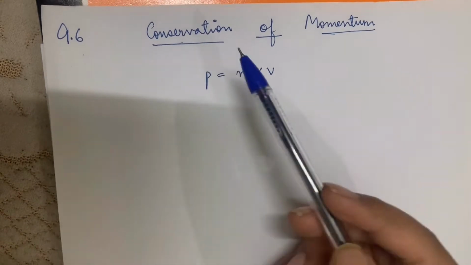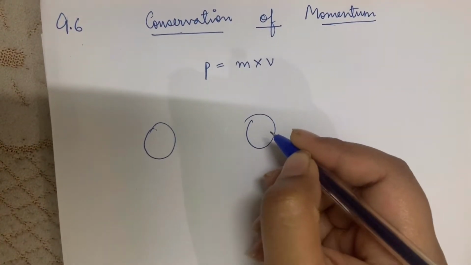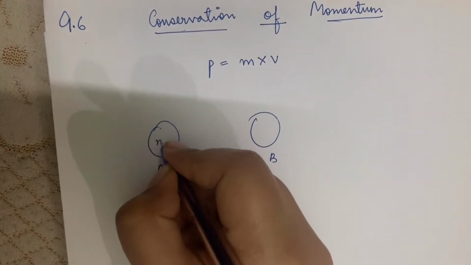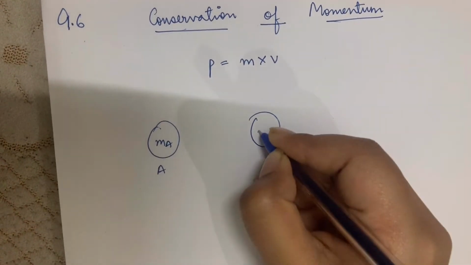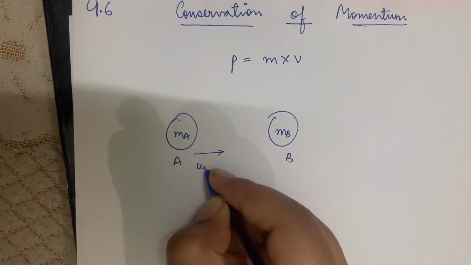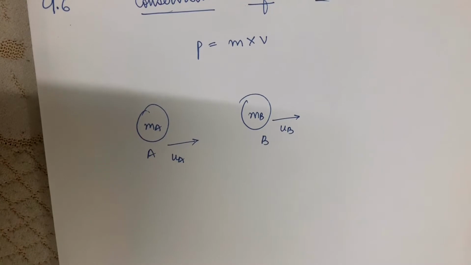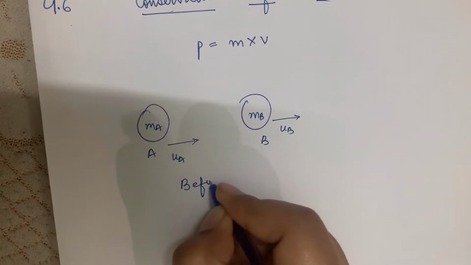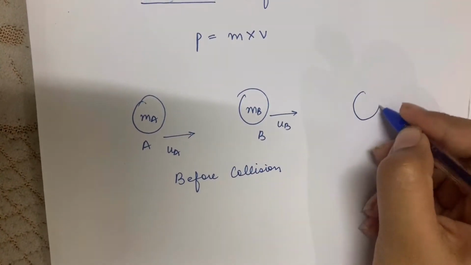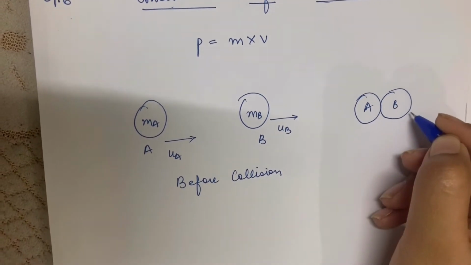For that, let us consider that we have two objects, say object A and object B. Object A is having mass ma and object B is having mass mb. Object A is moving with velocity ua and object B is moving with velocity ub. This is the scenario before collision. Now, let us say they collide with each other. Object A and object B collided with each other.